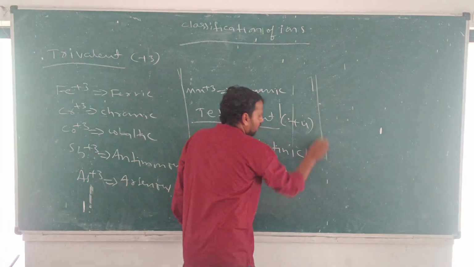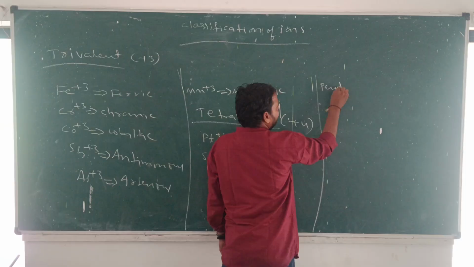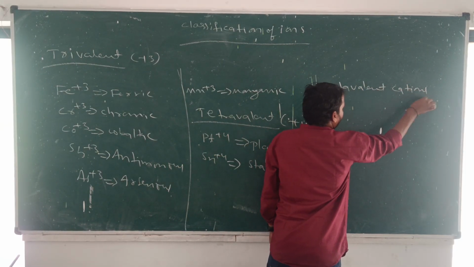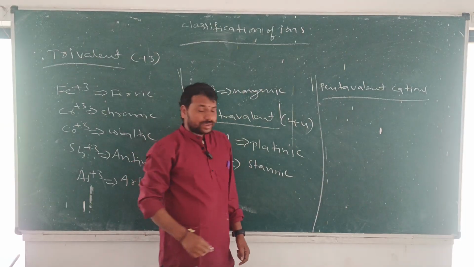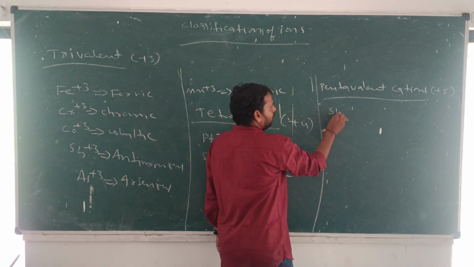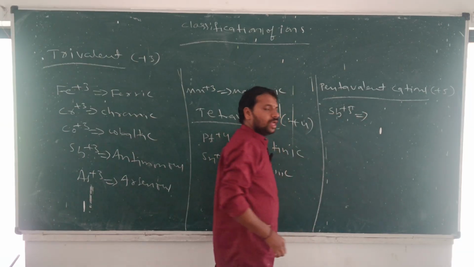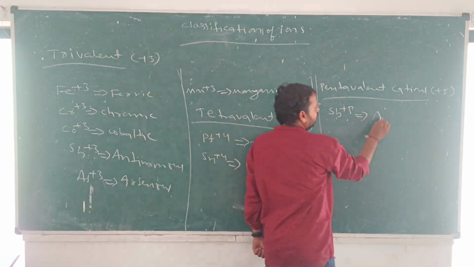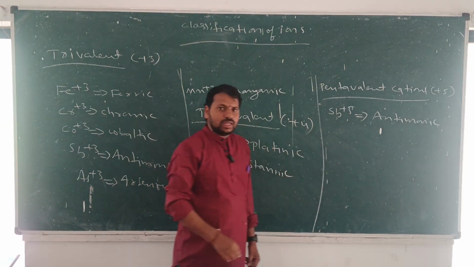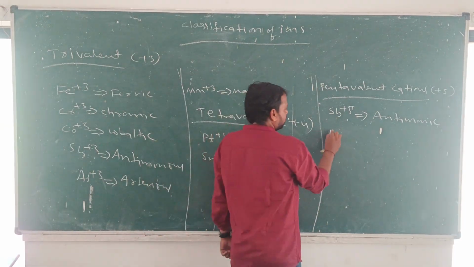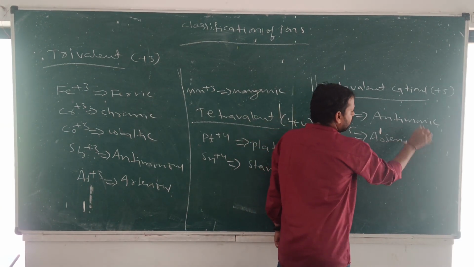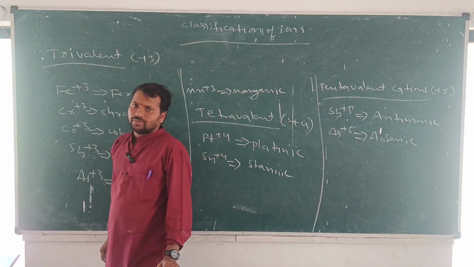Next, pentavalent cations, cations with +5 charge. So we should write Sb plus 5. This is said to be antimonic cation. Next, As plus 5, arsenic cation. So this is the class of cations.